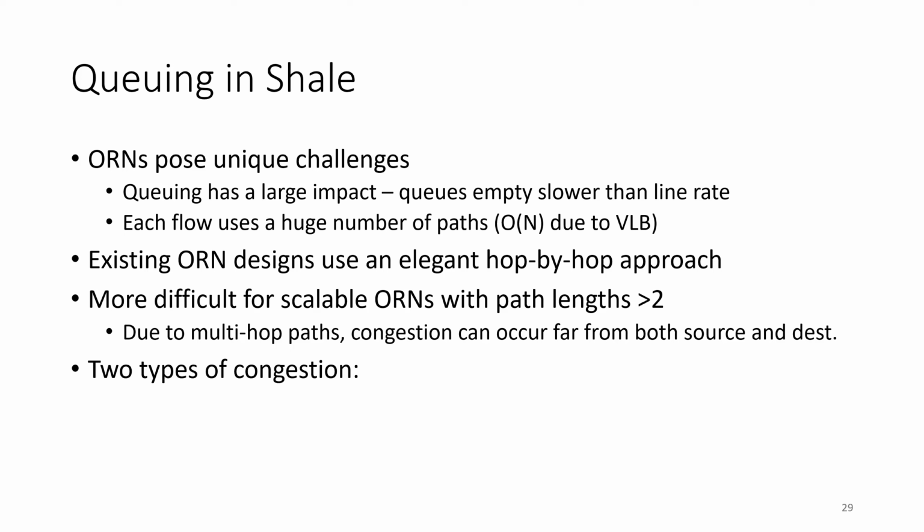In creating our mechanism, we focus on two types of congestion. First is path collision congestion, which is when two cells headed to two different destinations happen to both want to take the same next hop. This is like the example that I showed in the previous slide. The other type of congestion is egress congestion, which is when multiple cells headed to the same destination all want to use the same queues to reach that destination. We have two different strategies for both of these.